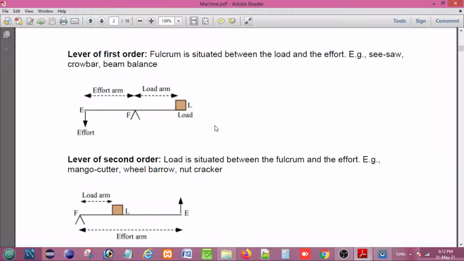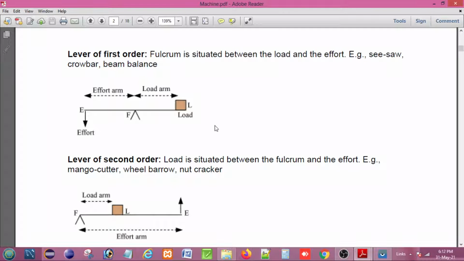In that case mechanical advantage and velocity ratio are both greater than 1, and the lever acts as a force multiplier. In such a case we can find a lot of examples, like the crowbar, which is one of the simple examples used to lift a load from one position to another.